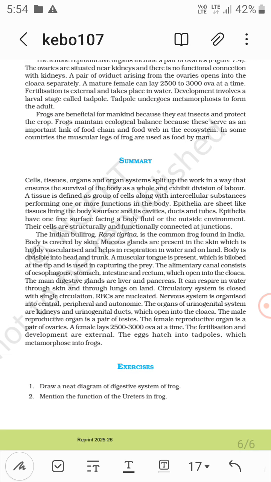The Indian bullfrog, that is Rana tigrina. The body is highly vascularized. In frog, the muscular tongue is present, which is bilobed.